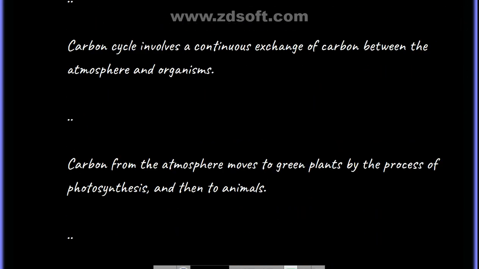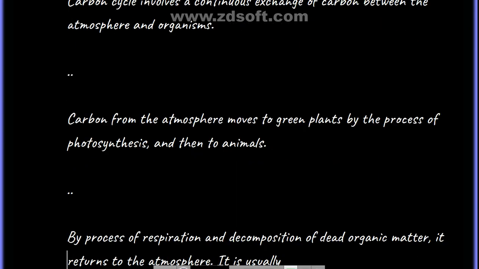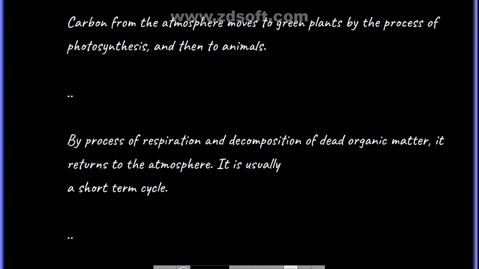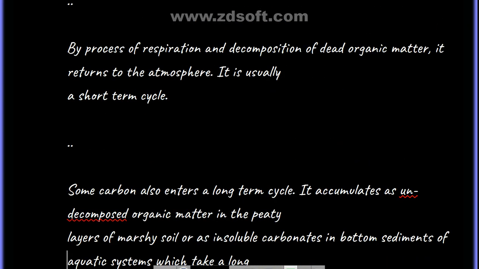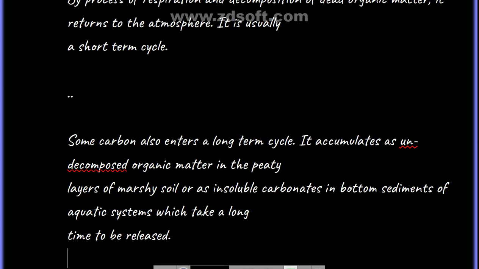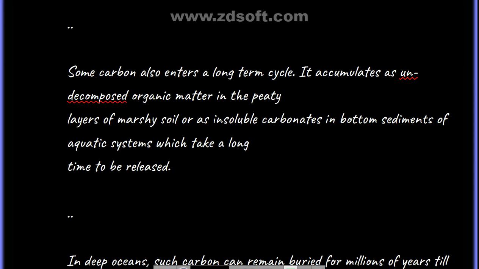Carbon cycle involves a continuous exchange of carbon between atmosphere and organisms. Carbon from the atmosphere moves to green plants by the process of photosynthesis and to animals by the process of respiration, and decomposition of dead organic matter returns it to the atmosphere. This is usually a short-term cycle. Some carbon also enters a long-term cycle.